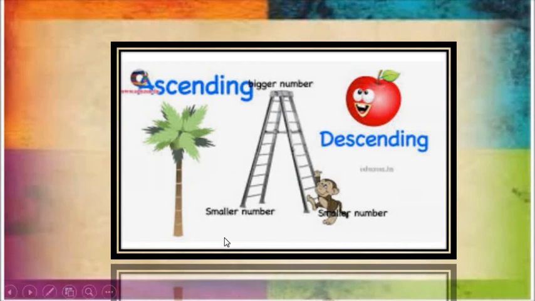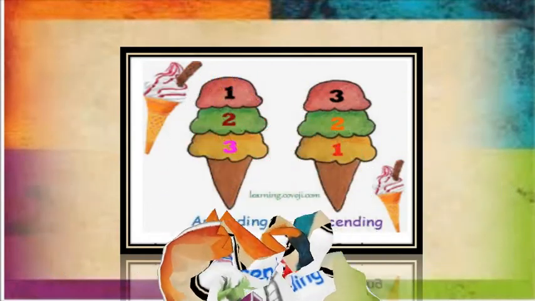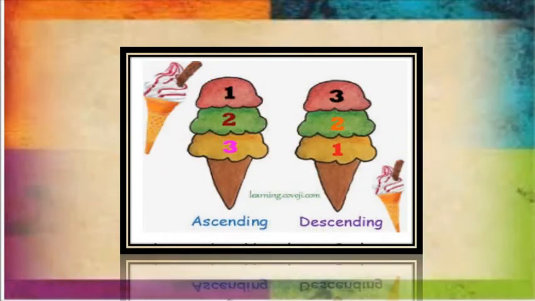Okay. Look, this is ascending or increasing order and descending or decreasing order. Again your favorite ice cream cone. This arrangement from smallest to biggest is called ascending or increasing, and biggest to smallest is called descending or decreasing order.